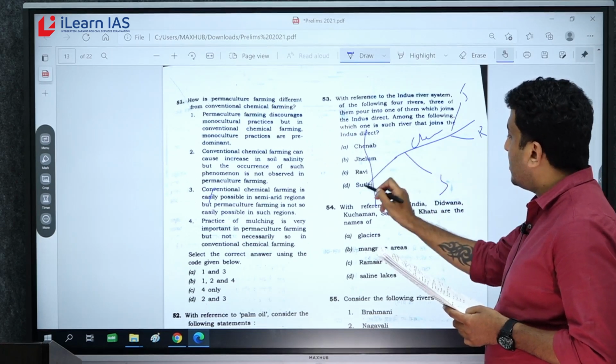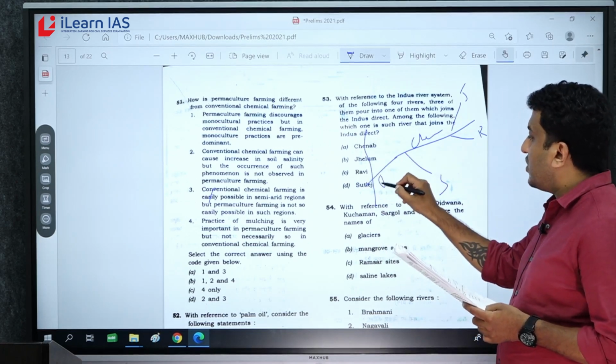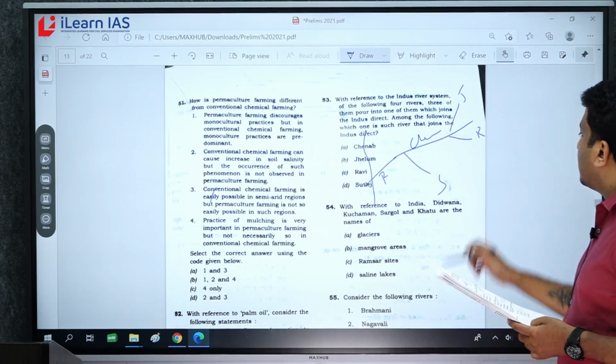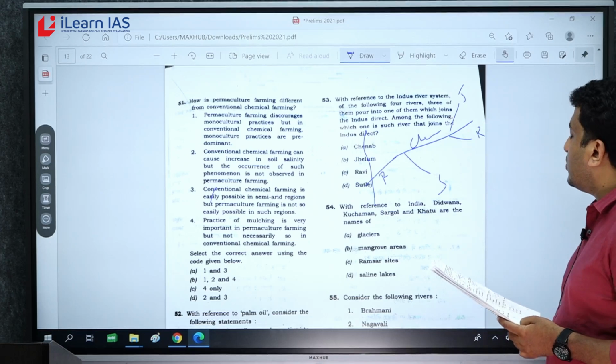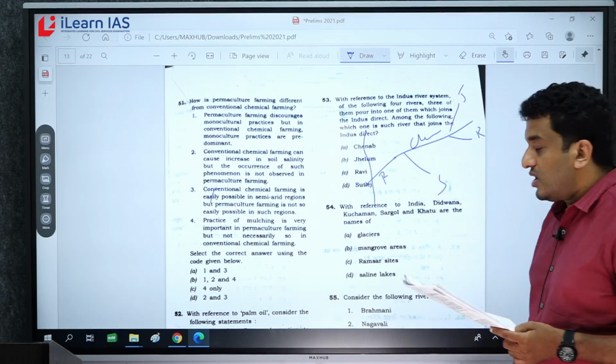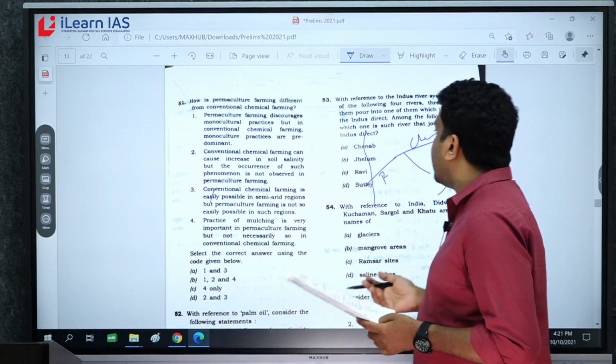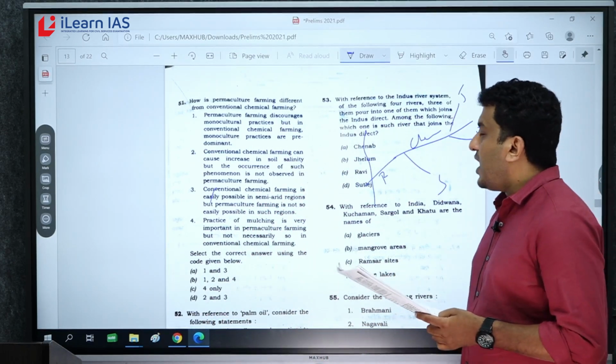Chenab is joining here. Here we call it Panchnad, right? So Ravi and Jhelum pour into Chenab, Satluj also pouring into Chenab. So the most appropriate answer is A, Chenab.